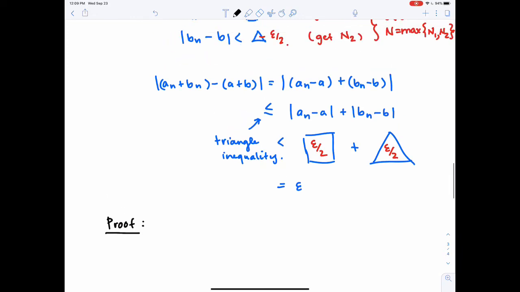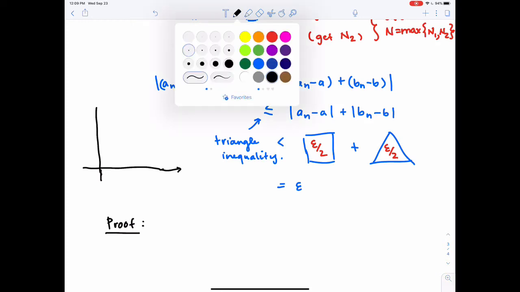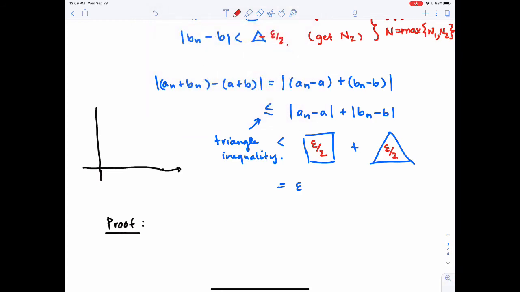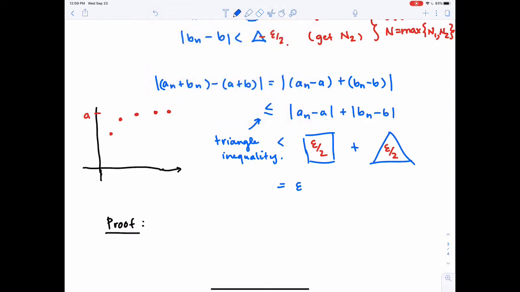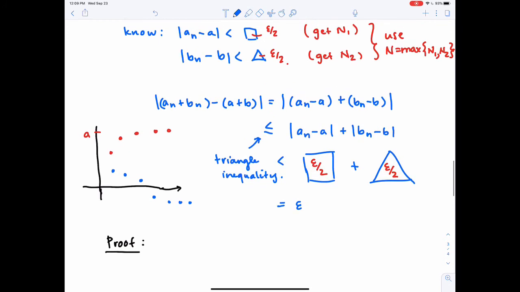And actually, before I write it up, let's just draw a quick picture for those of you who may not be tracking what I'm talking about here. I've got two sequences that are going to do something. I'll say that this is my sequence a_n, and it looks like it's converging to a. And then I've got some other sequence b_n, and it's doing something. I don't know what exactly it's doing. Maybe it's going down here, but then ultimately converging to b. So this would be b.